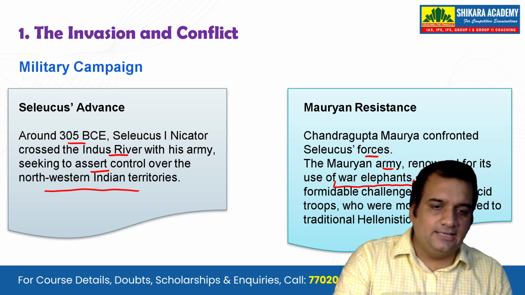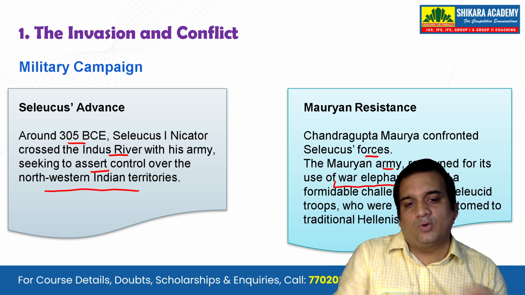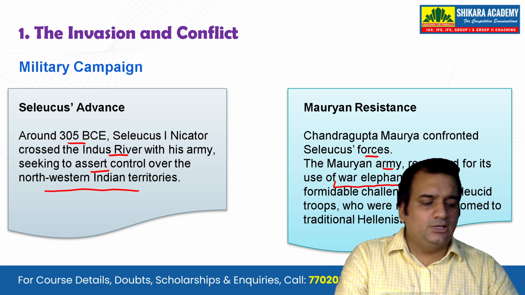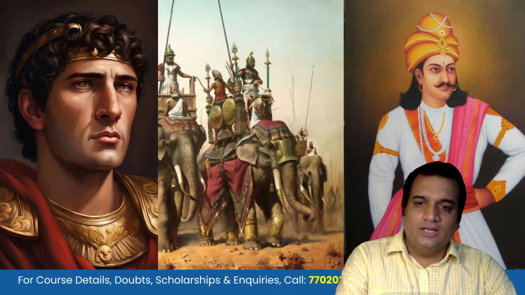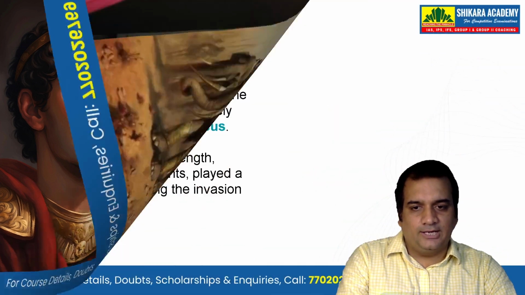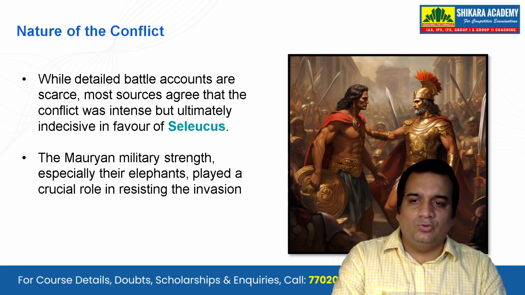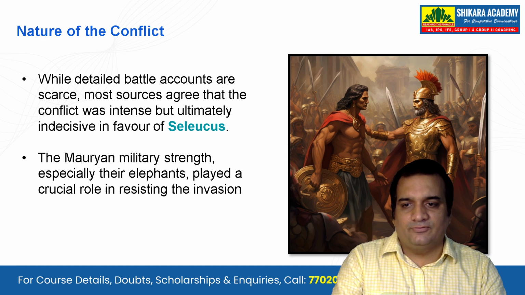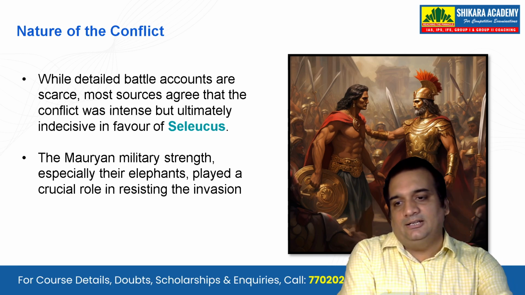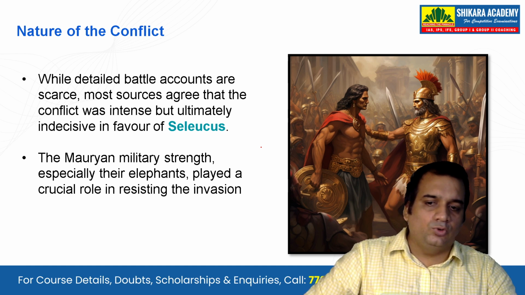They posed a formidable challenge to the Seleucid troops who were more accustomed to what? The traditional Hellenistic warfare. What is Hellenistic warfare? The warfare which is related to the Greeks and their history and their culture. So we see here the pics of Seleucus the First, Nicator, Chandragupta Maurya, and the elephants, which were equally important. While detailed battle accounts are scarce, most sources agree that the conflict was intense but ultimately indecisive in favor of Seleucus. The Mauryan military strength, especially their elephants, played a crucial role in resisting the invasion.